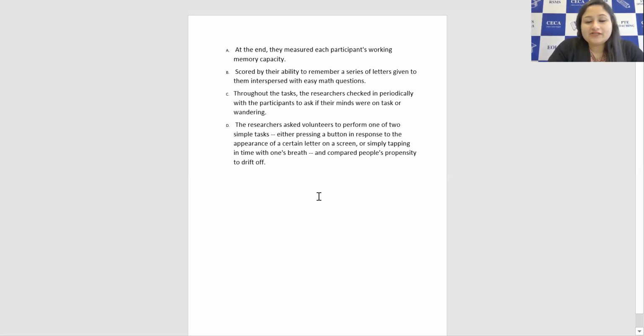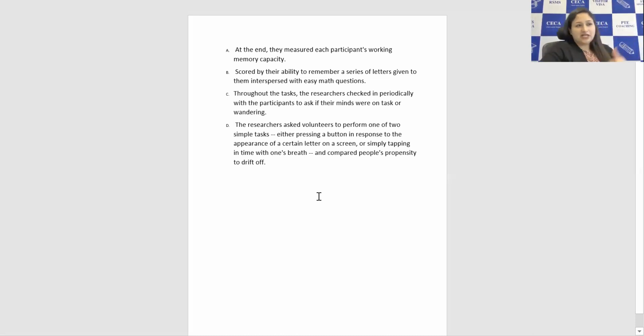So the first sentence here is, the researchers ask volunteers to perform one of two simple tasks, either pressing a button in response to the appearance of a certain letter on a screen, or simply tapping in time with one's breath, and compared people's propensity to drift off. This is the first sentence where they are asking volunteers to perform one of the two simple tasks, right?